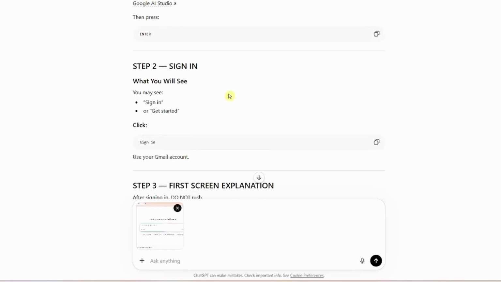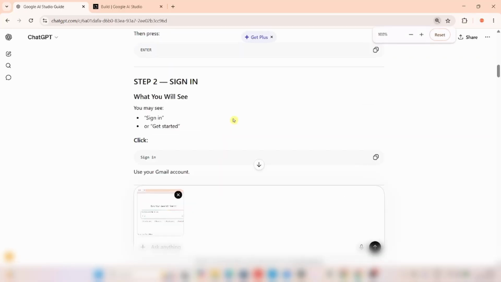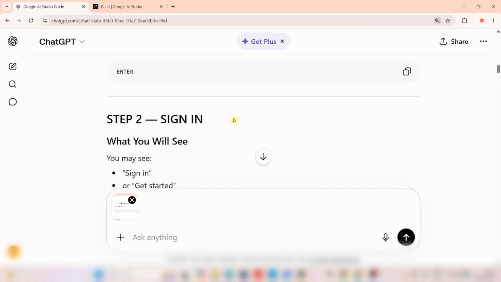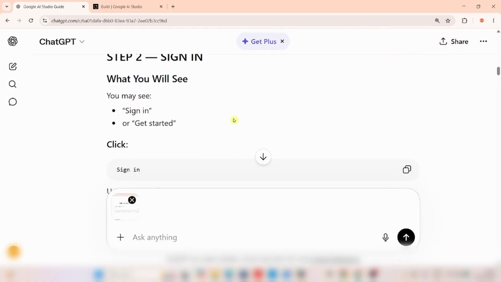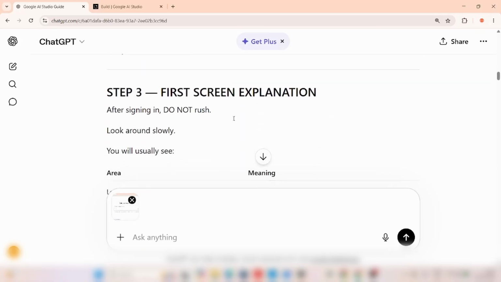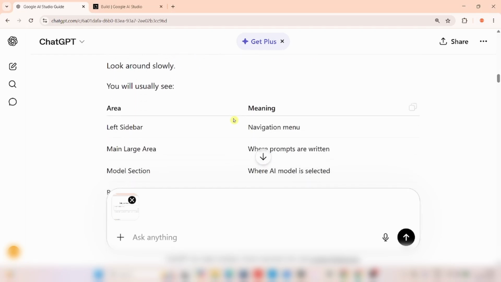Step 2, right? Let me increase this. Okay, so here is step 2, signing. So we signed in. Step 3, first screen explanation. Okay, this is where we are.